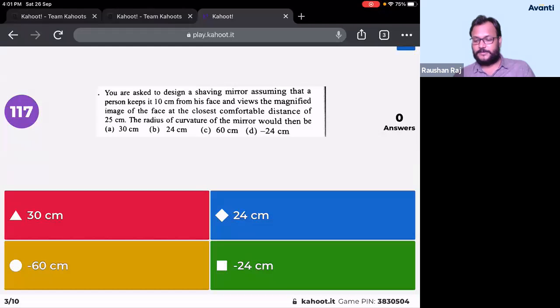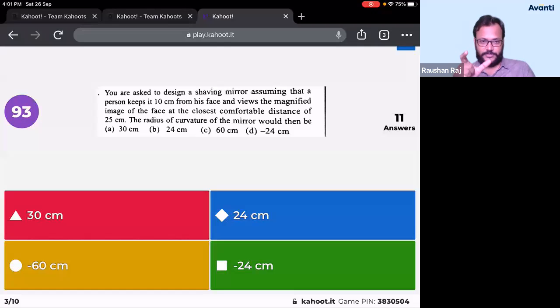Come on, guys. Answer this. Guys, you know how to zoom, right? You can zoom in your Zoom screen while you are attending a meeting on Zoom.